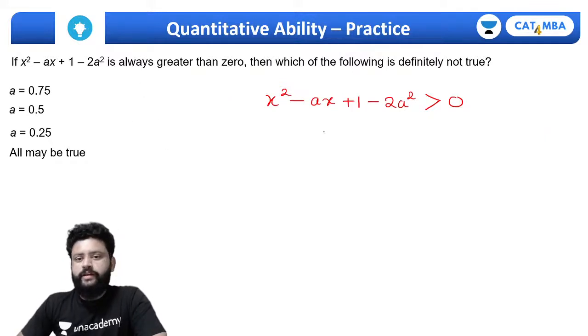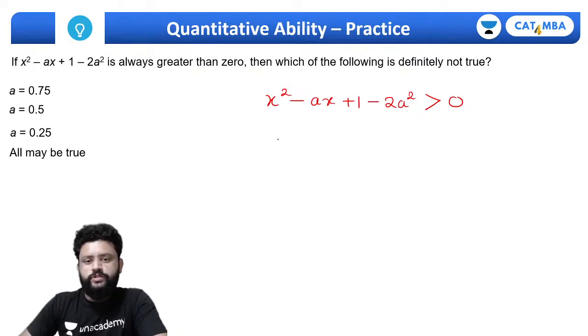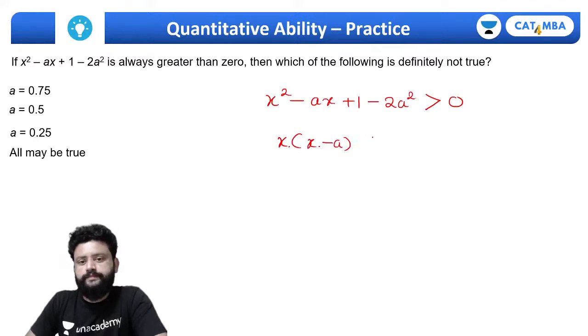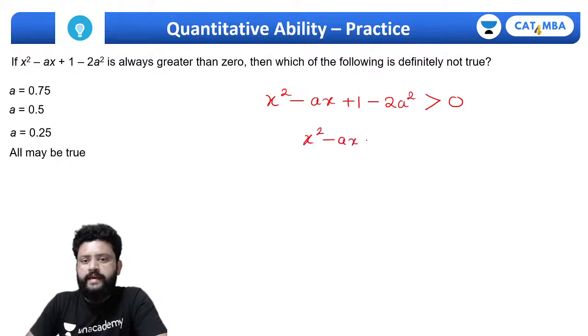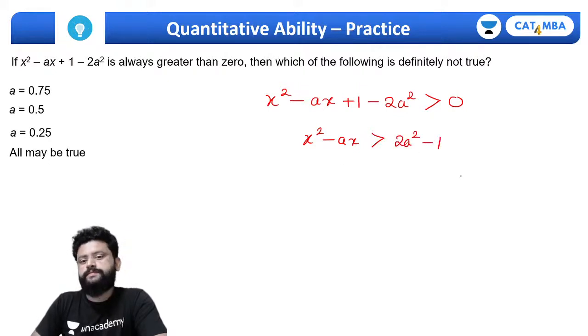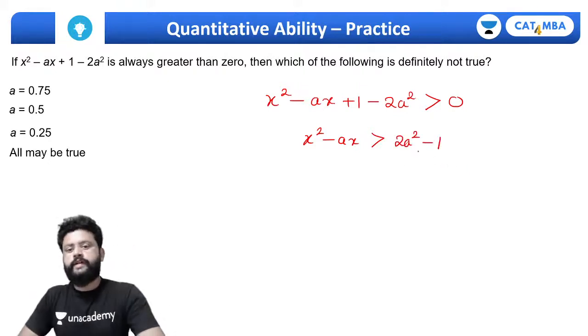So we are supposed to get the value of a. This is going to be x into x minus a plus x square minus ax is greater than 2a square minus 1. So how can we write it?